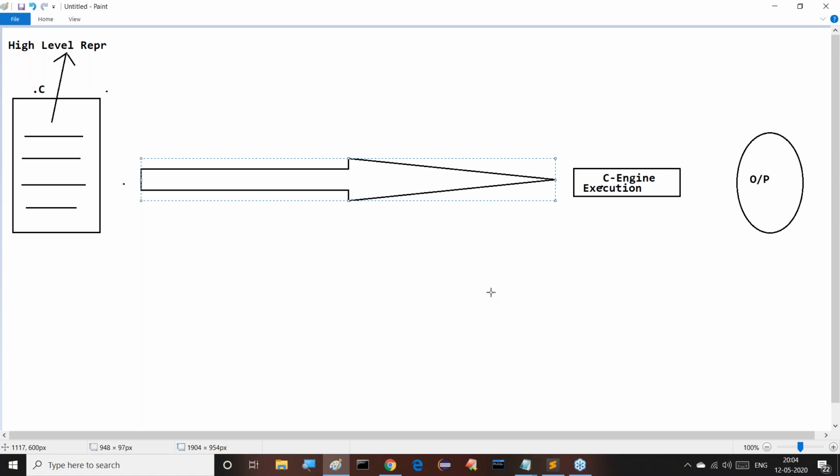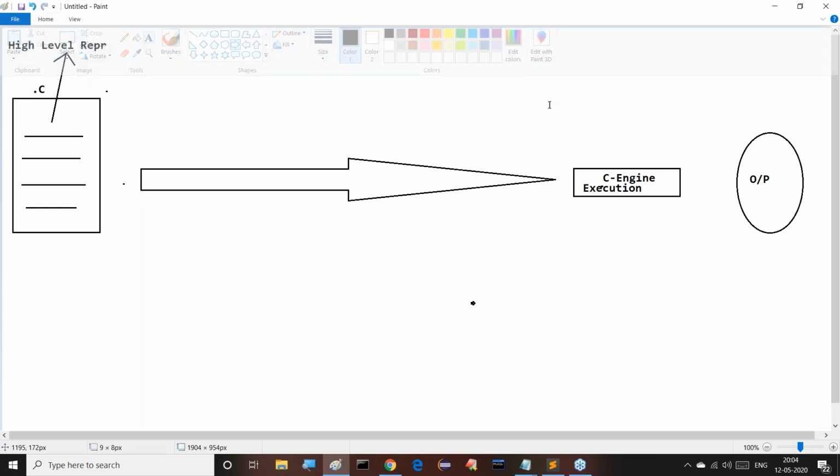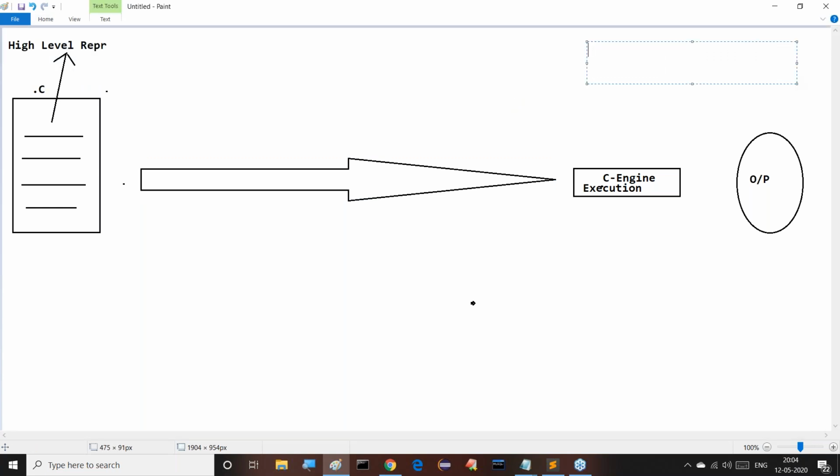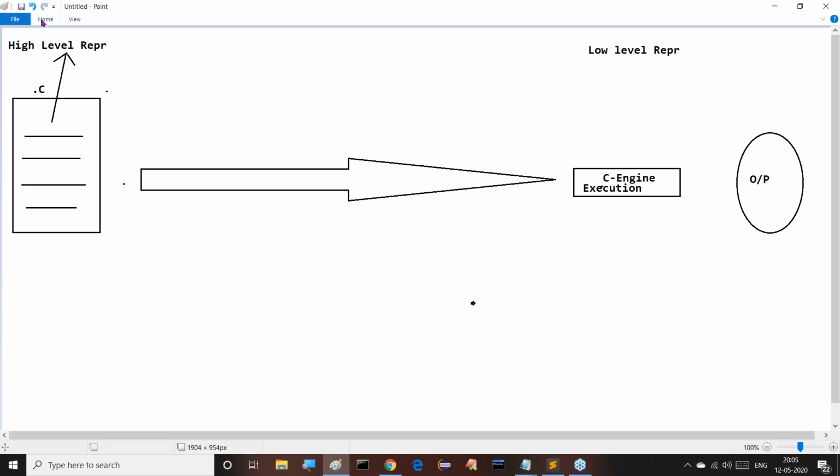This is a question. For this question, the answer is very clear. The C engine is a machine. It is expecting the program in the form of machine language. It is expecting the representation in the form of machine language representation. Machine language representation is nothing but low level representation. Low level representation.